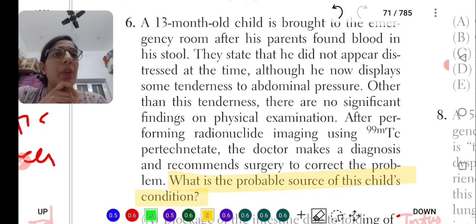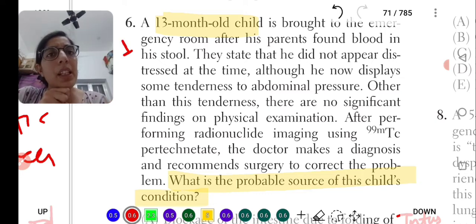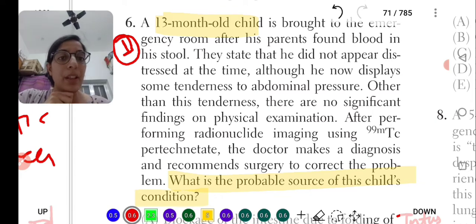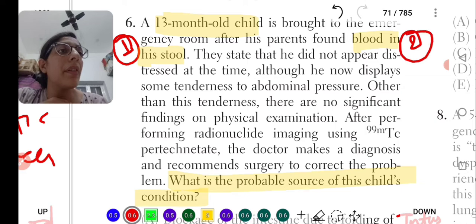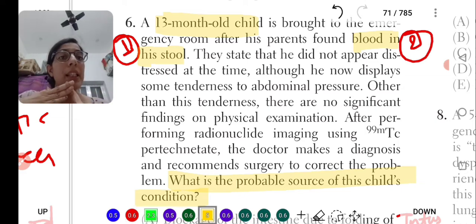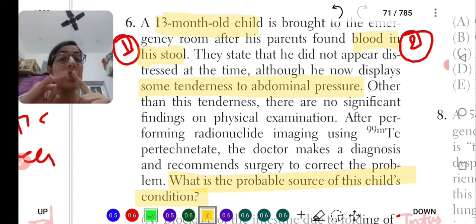Let's begin this question from the starting. A 13-month-old child. Age is an important factor, because many times it helps rule out the diagnosis. The child is brought by the parents to the emergency room because of blood in the stool, that is, per rectal bleeding. The third point suggests tenderness on abdominal pressure; otherwise there is no tenderness.